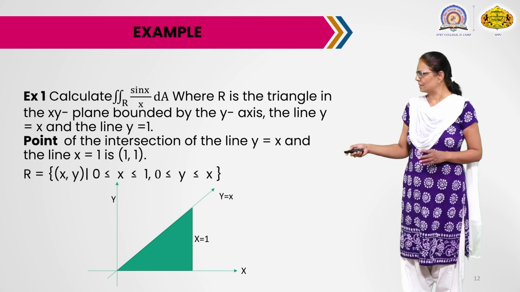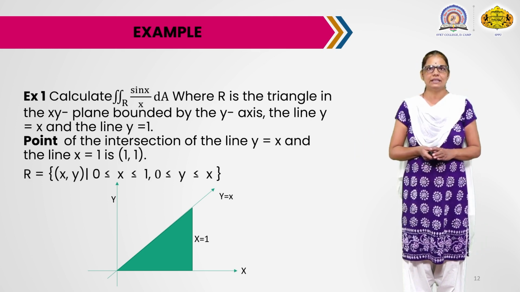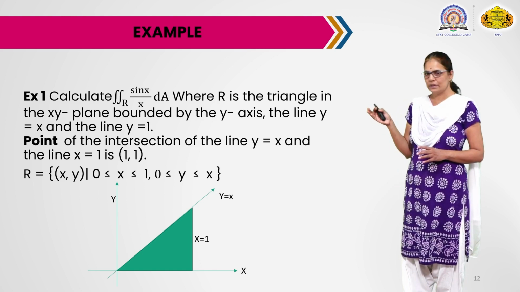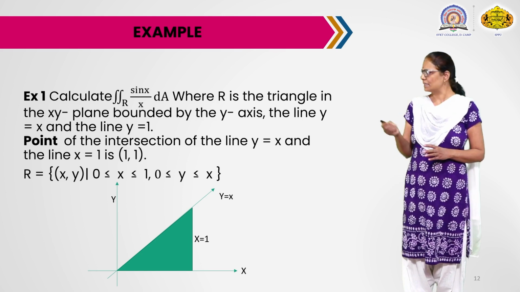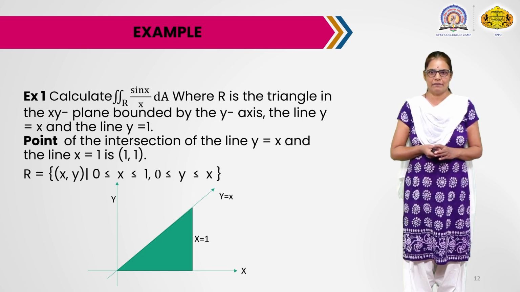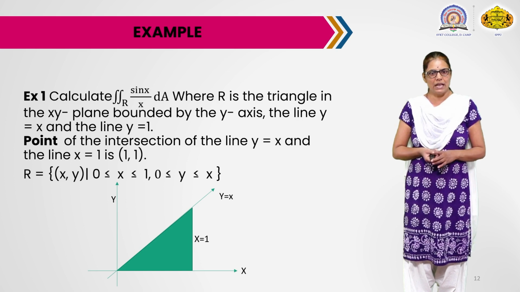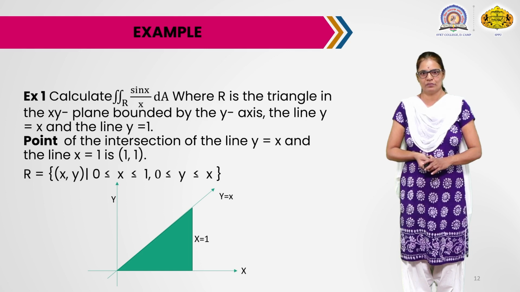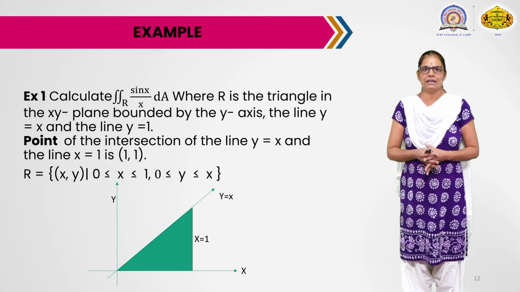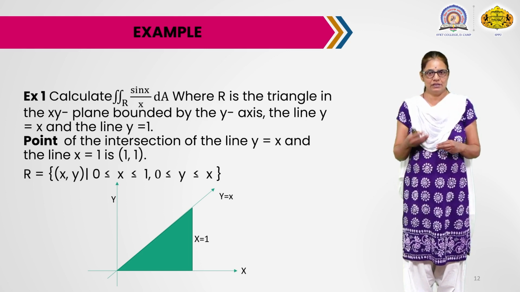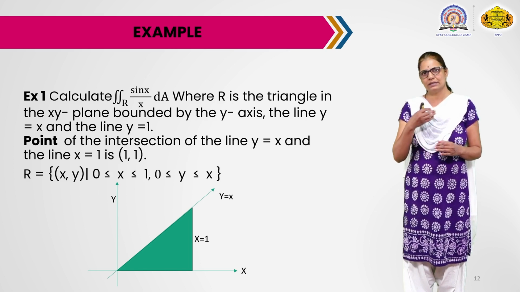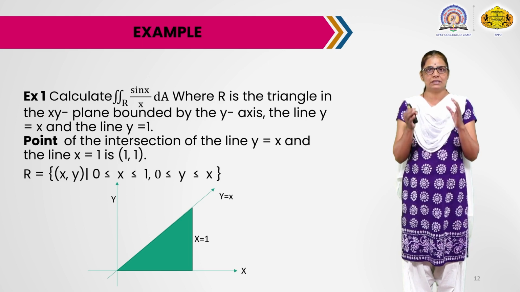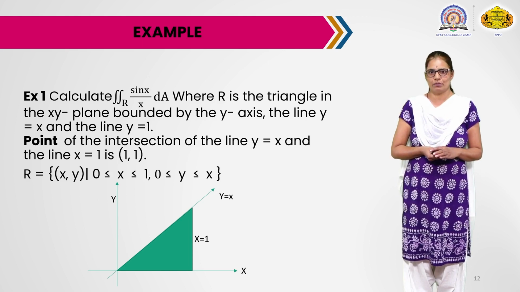So this is our first example. Calculate the double integration of sin x upon x over the region R, where R is a triangle in the xy plane which is bounded by the y-axis, the line y equals x and the line y equals 1. When we have to calculate the double integral over any more general region other than a rectangle, first we have to find the region of integration, that is very important.